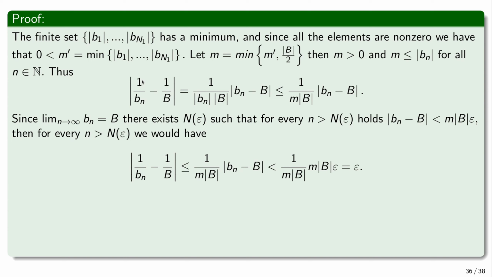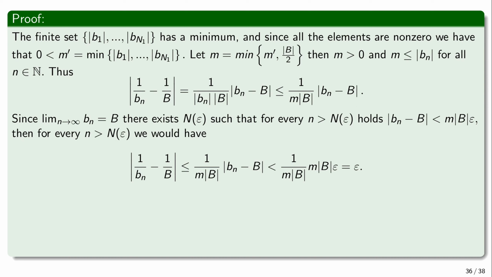And by this we have proved that the sequence 1 over bn converges to 1 over b, provided that this sequence is non-zero. So again, what we used here, just a side effect of this proof, is that a sequence which is non-zero and converges to a non-zero limit will be separated from 0 by some positive number which is strictly bigger than 0, and will be bounded below for the entire sequence, as we've seen here.